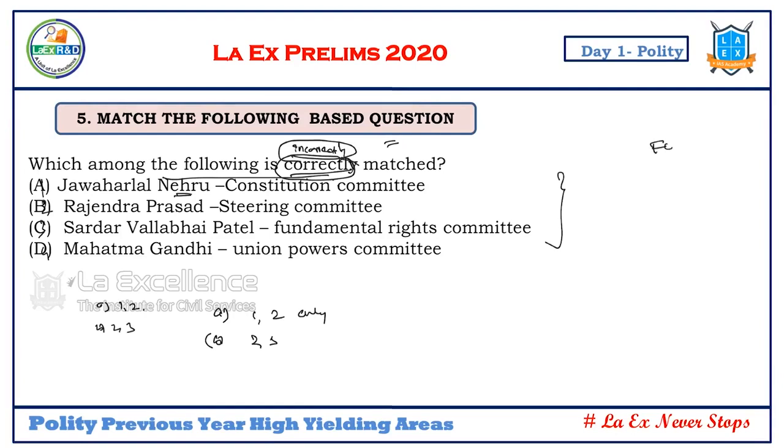So just now we saw form based questions. In this, match the following. Though he is asking for one answer, he is trying to test the entire concept here. So various committees, he is testing the entire concept through it. What are the various committees? So the entire chunk is tested through this. And these questions invariably need no analysis; these are direct facts. Match the following questions are direct facts. You know or you do not know. So these are direct facts.